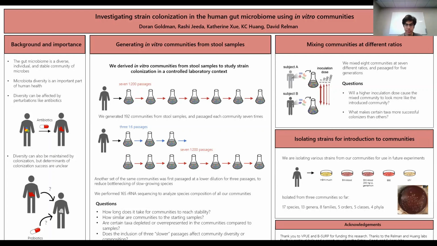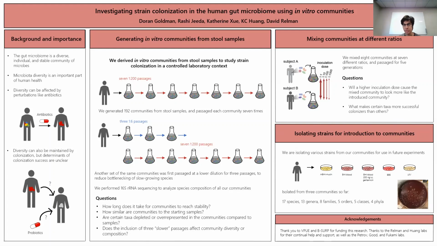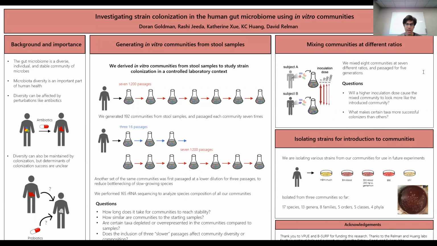So now I want to talk about one of the major experiments that we did this summer, which was to mix communities at different ratios. One major question we had about colonization was how many microbes would actually need to be introduced to a community in order for colonization to occur. So we set up an experiment to test the effects of mixing microbial communities at different ratios. We took 8 different communities and we mixed them at 7 different ratios, from 1 to 1,000, to 1 to 100, to 1 to 1, and the other direction up to 1,000 to 1. And then we passaged each of these mixtures 5 times.